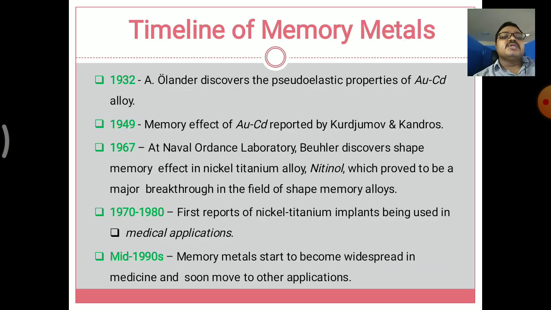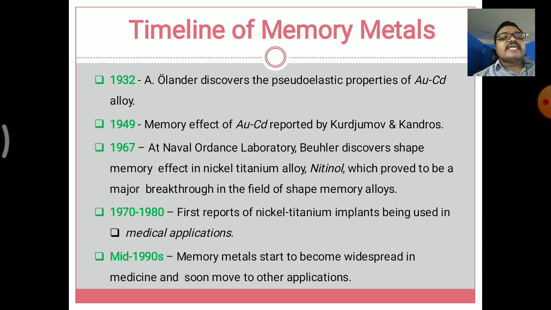Next, we go to the history of shape memory metals, that is, shape memory alloys. In 1932 it started. A German scientist named Arne Ölander discovered the pseudoelastic properties of AuCd, a gold cadmium alloy.